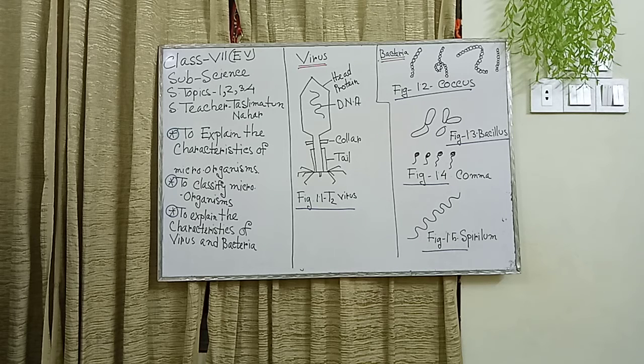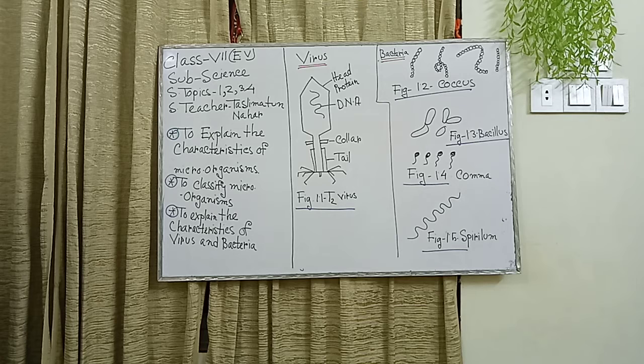Second is kingdom 2, Prokaryota or primitive cell. Members of this kingdom do not have a well-organized nucleus. A cell without an organized nucleus is termed a primitive cell, such as bacteria.